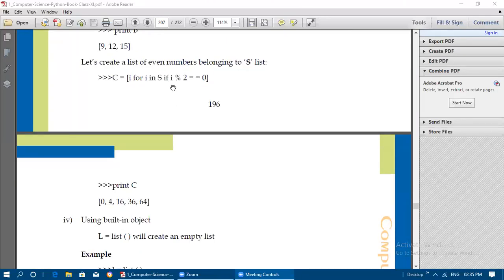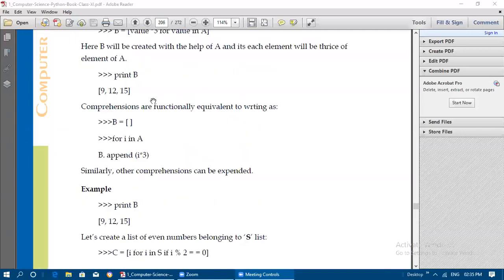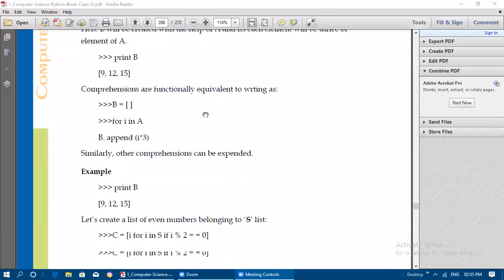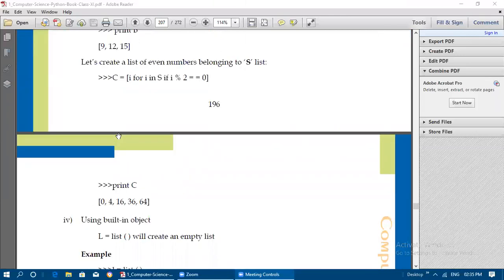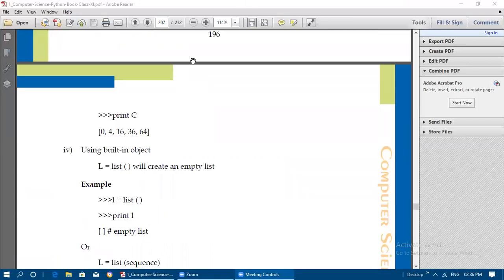So like that, it will go up to 81. After that, if you are printing C, what will be the C value? 0, 4, 16, 36 and 64. Like that, you will get the answer when you are doing this action. Inside the square bracket you need to pass this comprehension. Okay, this is also list comprehension.